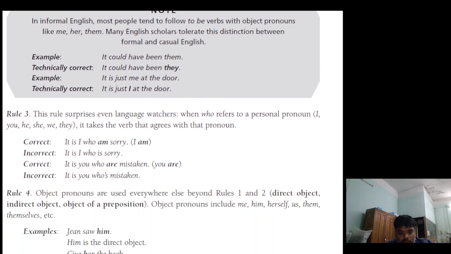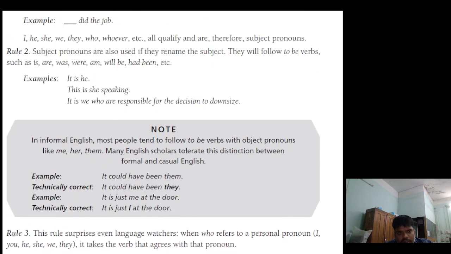Rule number 4. Object pronouns are used everywhere else beyond rule 1 and 2. Object pronouns include me, him, herself, us, them, themselves, etc. So there are subject pronouns and object pronouns. Subject pronouns are used when the pronoun is the subject of the sentence.